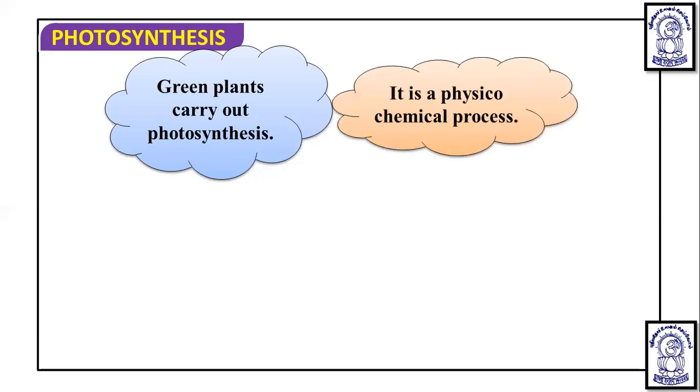That we also know, and this photosynthesis is considered a physico-chemical process. Now the question is, why is it considered a physico-chemical process? Because in this, the physical rays, that is light energy, get converted into chemical energy in the form of ATP, and further this ATP is used in the synthesis of glucose. Because it converts light energy ultimately into glucose or starch. Light energy is a physical form and glucose or starch is ultimately a chemical form. So because of this we call it a physico-chemical process.